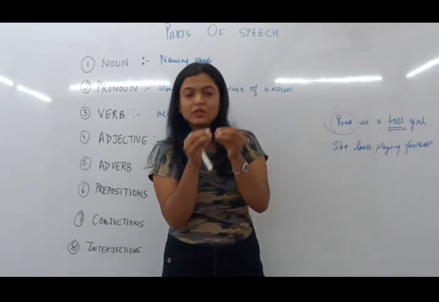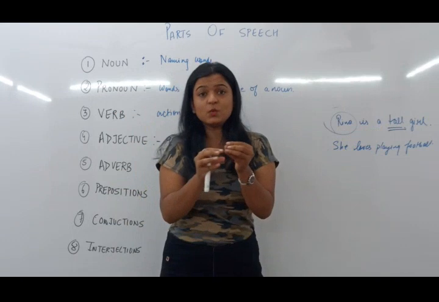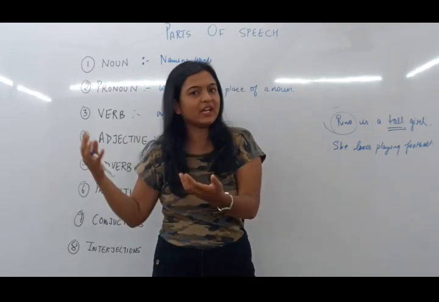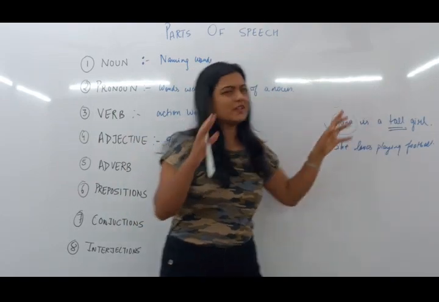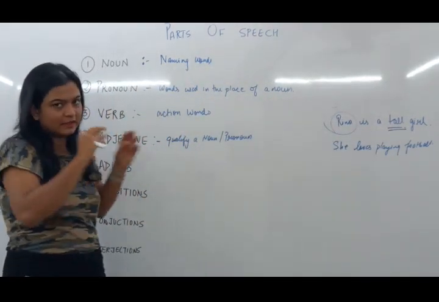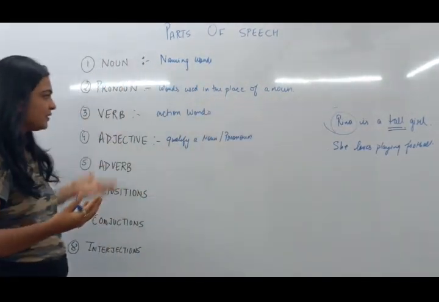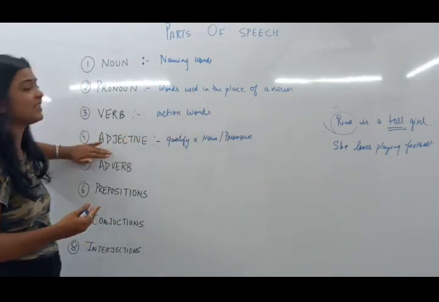So understand people, a and the, these words will either act like adjectives or adverbs in some cases. So article is not considered as one of the parts of speech because they will anyway fit into this category.